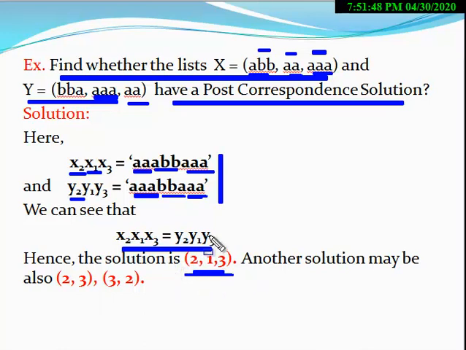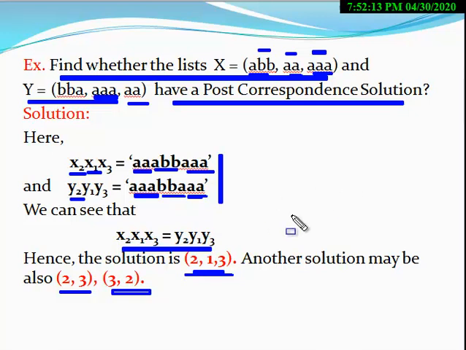Now another solution of this problem also exists. Other solutions are 2, 3 and 3, 2 also. You have to start from 2. Here we put A. Again you put A, triple A. Here you put triple A, double A.